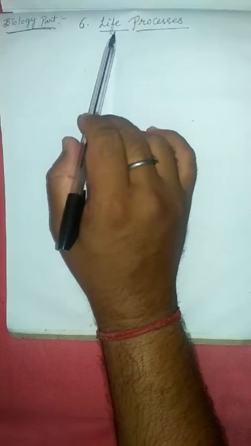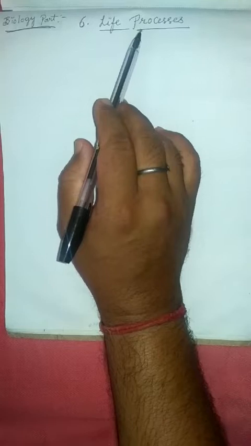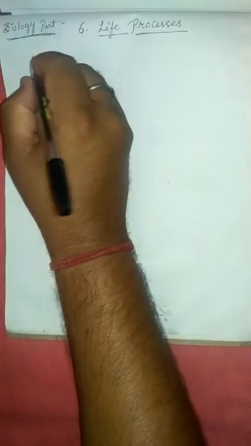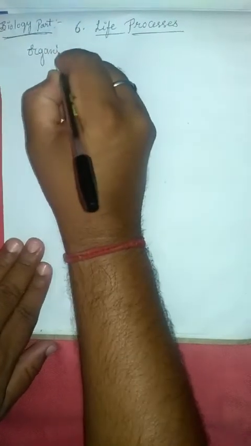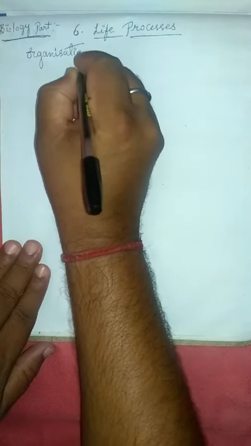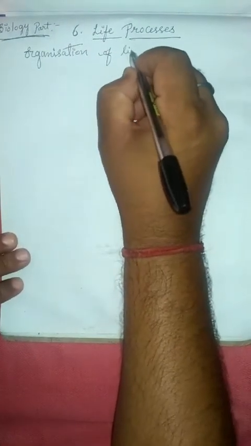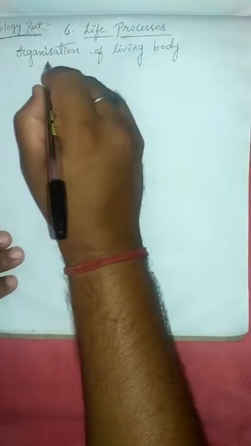First, life processes: how organisms are formed. Organisms are formed by the organization of the living body.